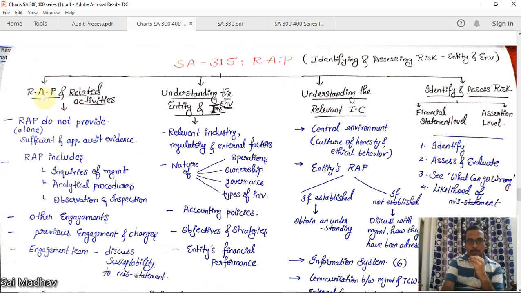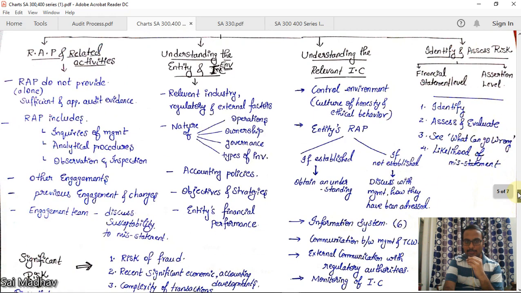Okay, risk assessment procedures and related activities. RAP do not provide alone sufficient and appropriate audit evidence. Here we are just assessing the risk, just gaining an understanding of internal controls. This is not providing any sufficient appropriate audit evidence. What does this include? RAP, risk assessment procedures, include inquiries of management, analytical procedures, observation and inspection. This is very general, guys. By performing this, you can obtain an understanding of the internal controls.